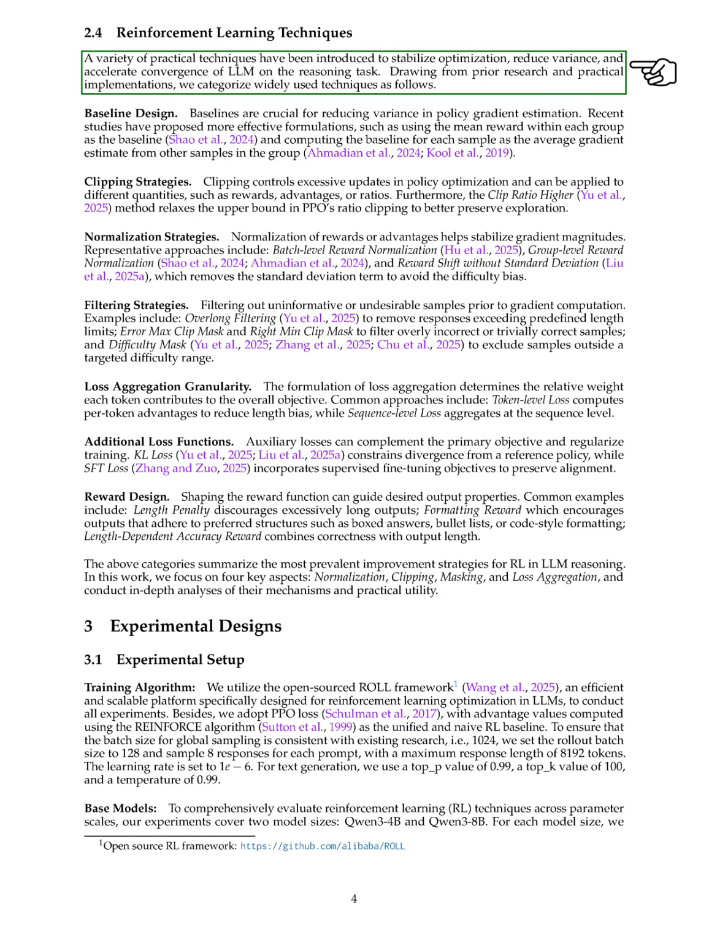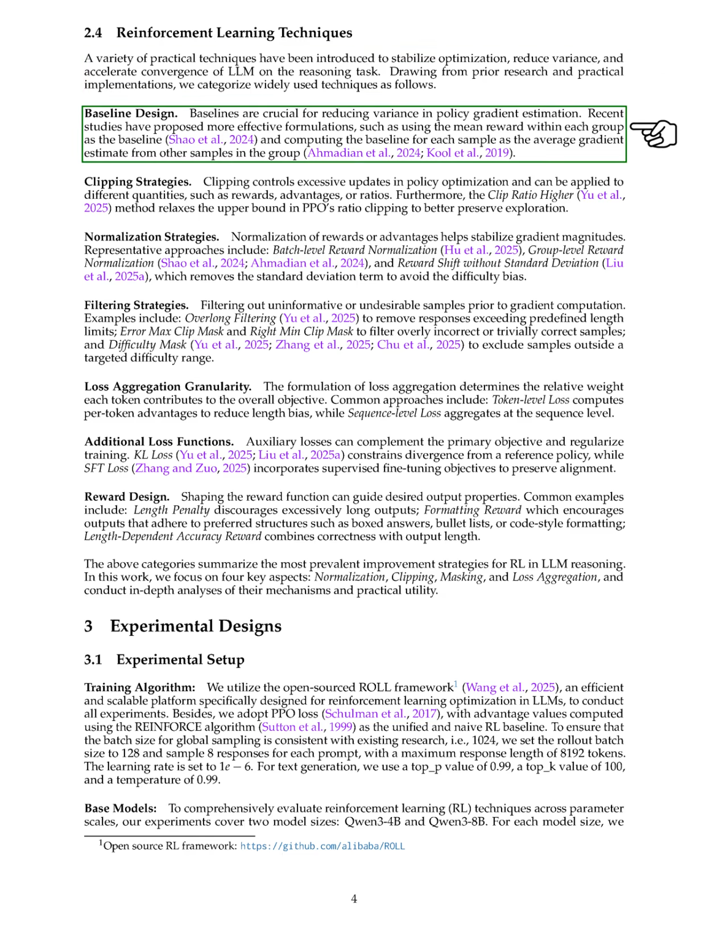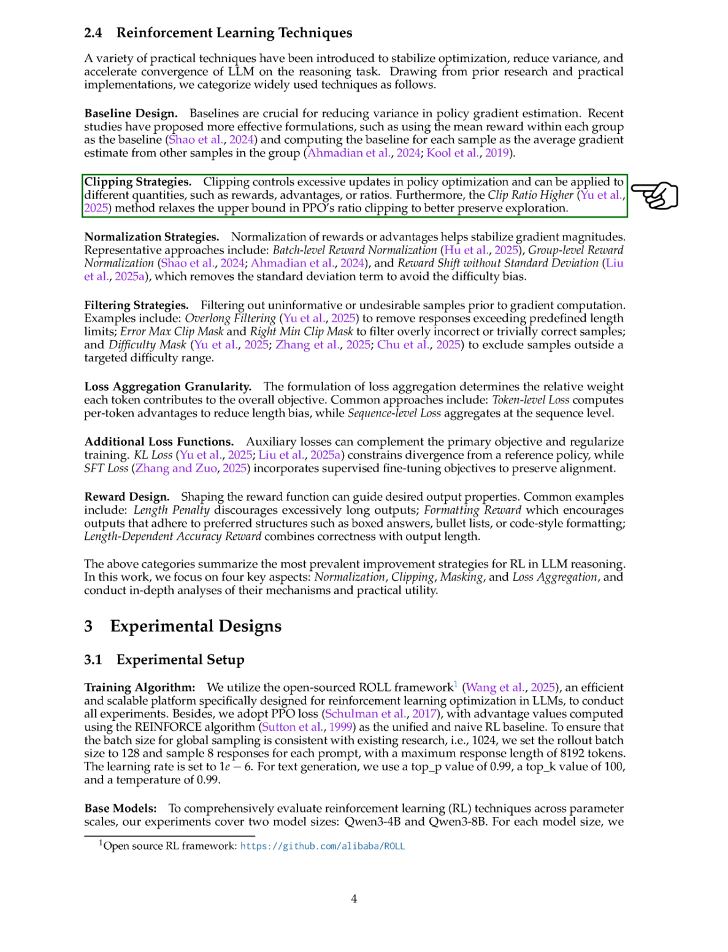We categorize these techniques as follows. 1. Baseline design. Baselines are essential for minimizing variance in policy gradient estimation. Recent approaches suggest using the mean reward within each group as the baseline and calculating it for each sample based on the average gradient from other samples in the group. 2. Clipping strategies. Clipping helps control excessive updates in policy optimization and can be applied to rewards, advantages, or ratios. The clip ratio higher method relaxes the upper limit in PPO's ratio clipping to enhance exploration.